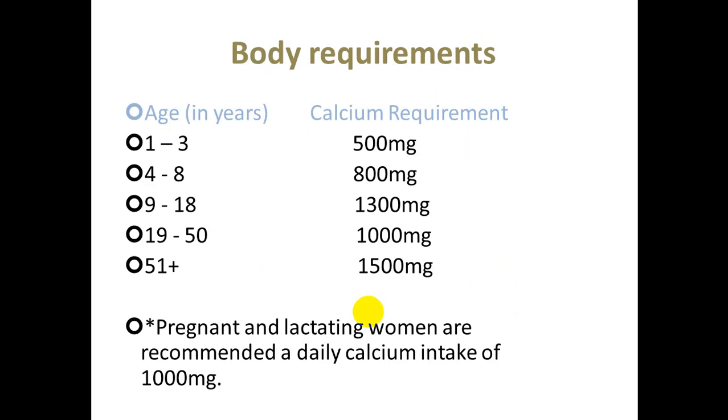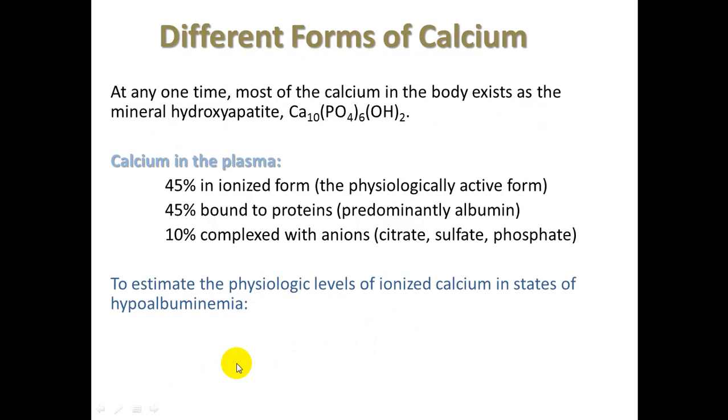Body requirement, as you notice, increases with aging: from age 1 to 3, 500 milligrams, and from age 51, 1500. Pregnant and lactating women need about 1000 milligrams.